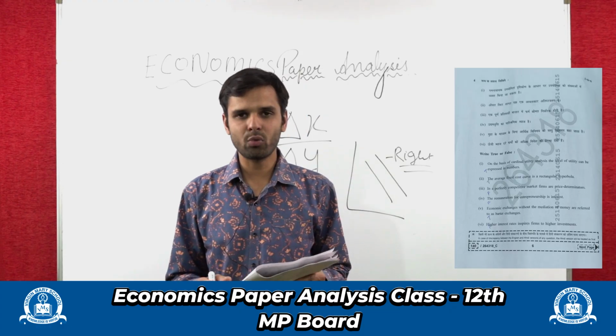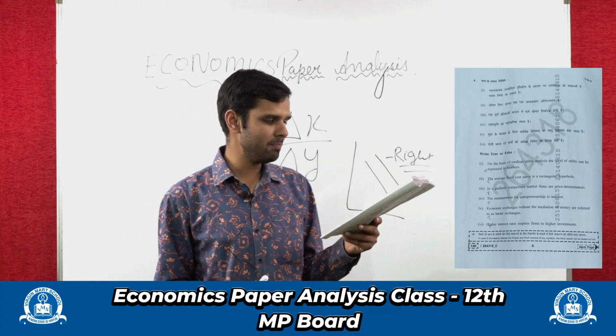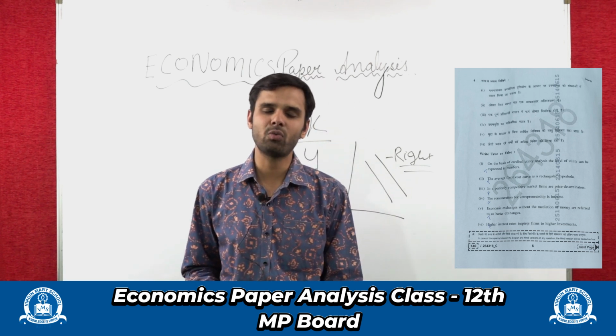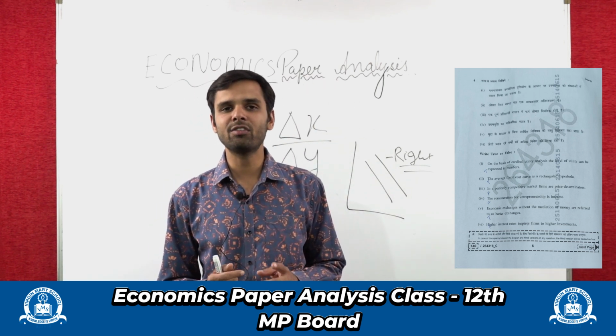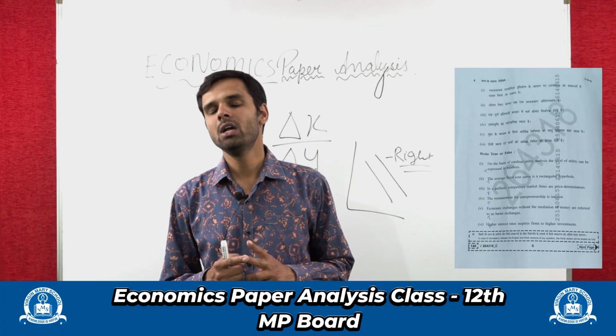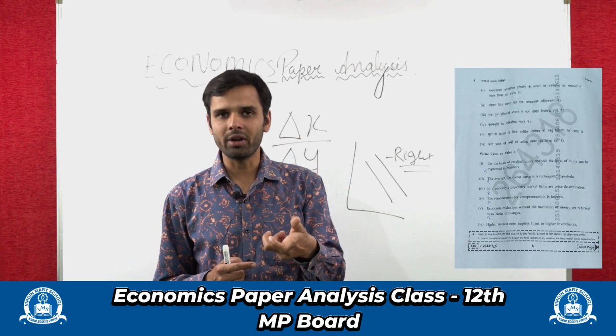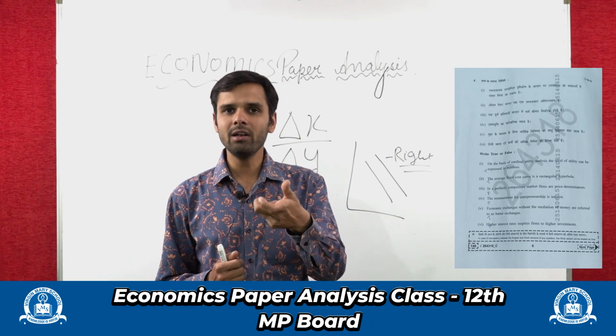Okay. Now let's quickly solve true and false. On the basis of cardinal utility analysis, the level of utility can be expressed in numbers. Yes, we have two utility analyses, one is cardinal and the other is ordinal. As per ordinal, we arrange them in order, right? And as per cardinal, we number them.